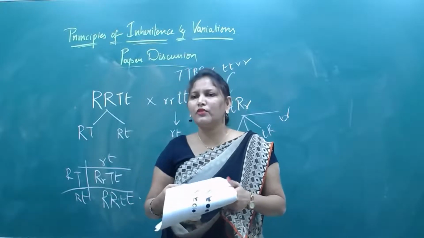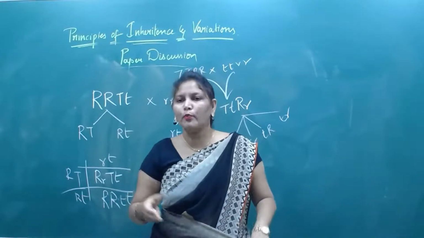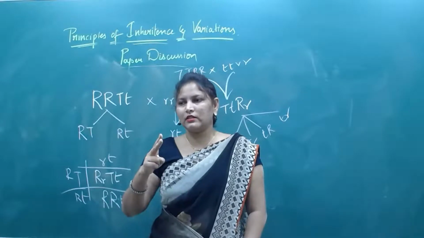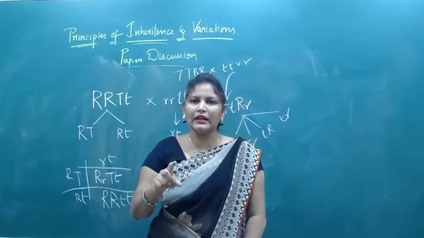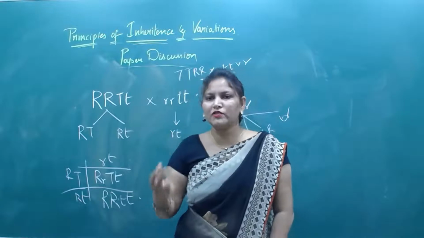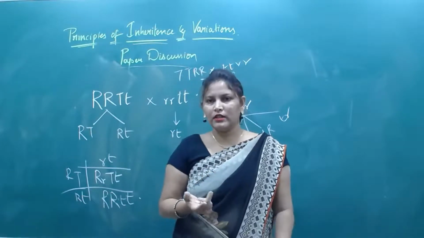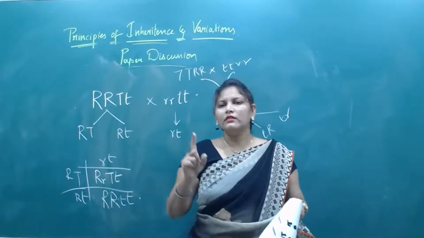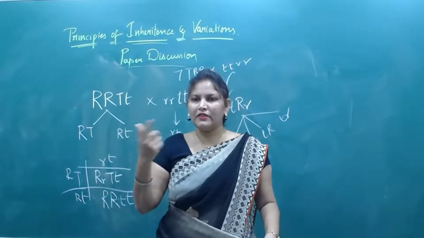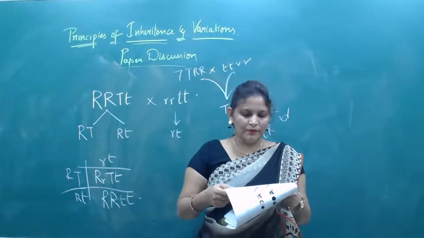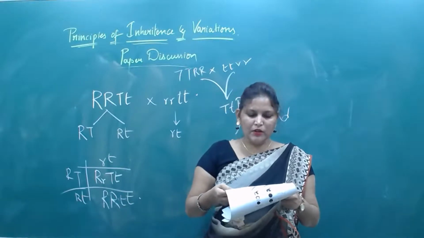How many characters of flower has he chosen? 2. How many characters of pod? 2 characters. What are they? Pod color and pod shape. How many characters of seed? Seed color and seed shape. Yes or no? That's it. And what else? Height of the plant. 7 contrasting characters. Select the false statement of the following.